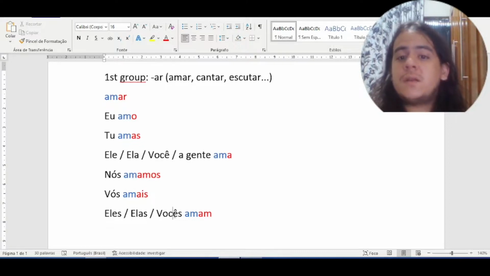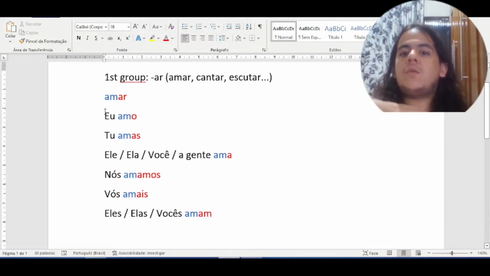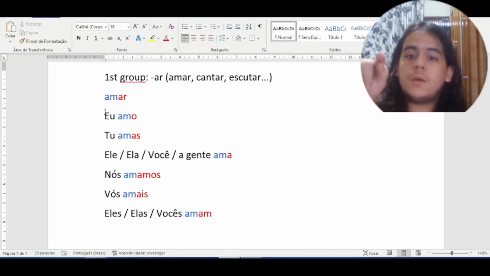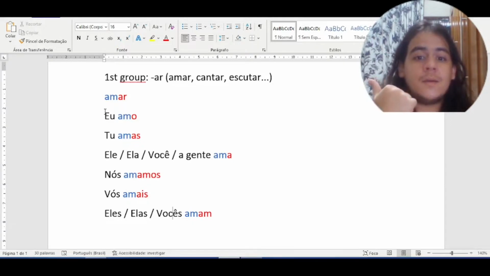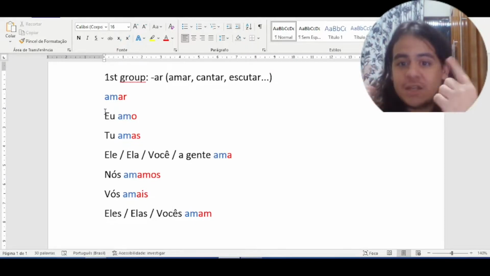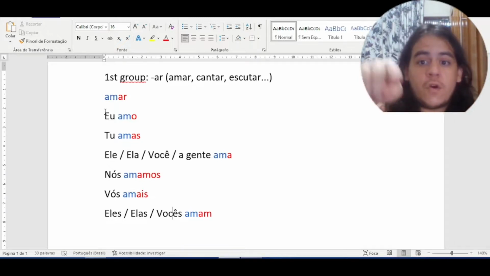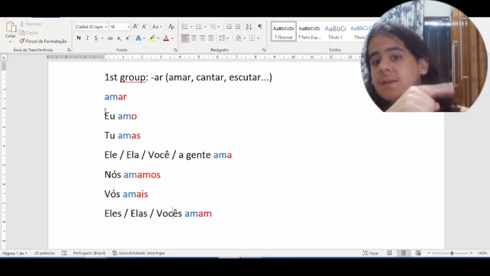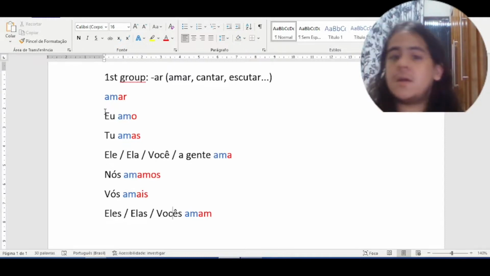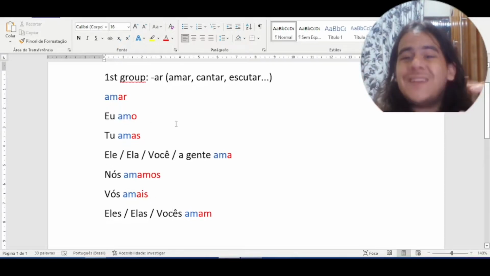Let's repeat the conjugation to help memorizing the conjugation, but it's very simple. So, in the beginning, eu amo. Repeat with me. Eu amo. Tu amas. Ele ama. Ela ama. Você ama. A gente ama. Nós amamos. Vós amais. Eles amam. Elas amam. Vocês amam. Right now, we can conjugate any regular verb of the first group.